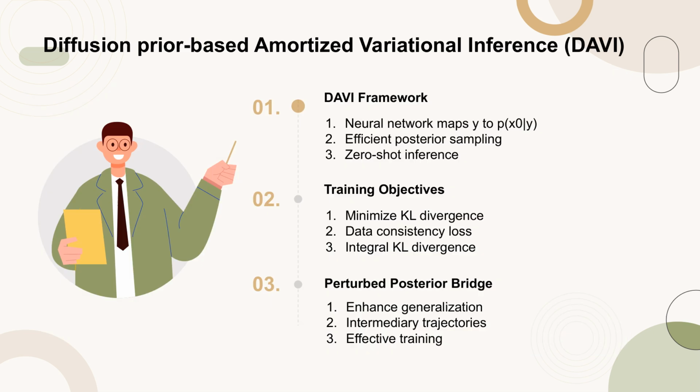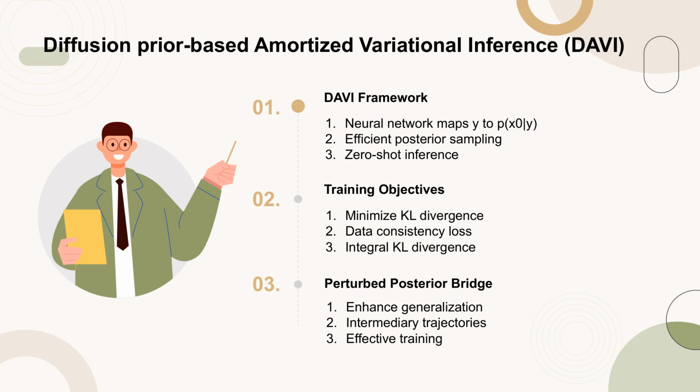The DAVI framework is designed to tackle inverse problems by using a pre-trained diffusion model as a prior. This framework learns a neural network that directly maps a measurement y to the posterior distribution p(x0|y) of the clean data x0. This allows for efficient posterior sampling and zero-shot inference. The training objectives focus on minimizing the KL divergence between the implicit distribution and the true posterior, incorporating data consistency loss and integral KL divergence to ensure stable and optimal results.